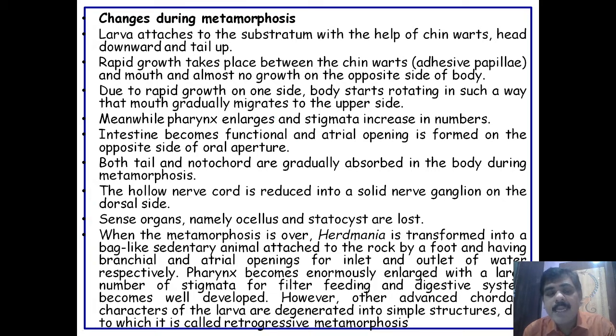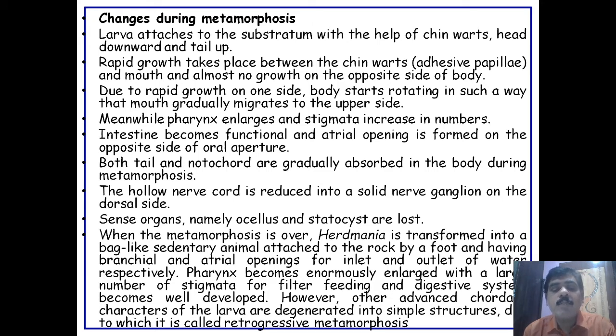Meanwhile, the pharynx enlarges and the stigmata increase in number. The intestine becomes functional and the atrial opening is formed on the opposite side of the oral aperture. Both tail and notochord are lost or gradually absorbed into the body during metamorphosis.